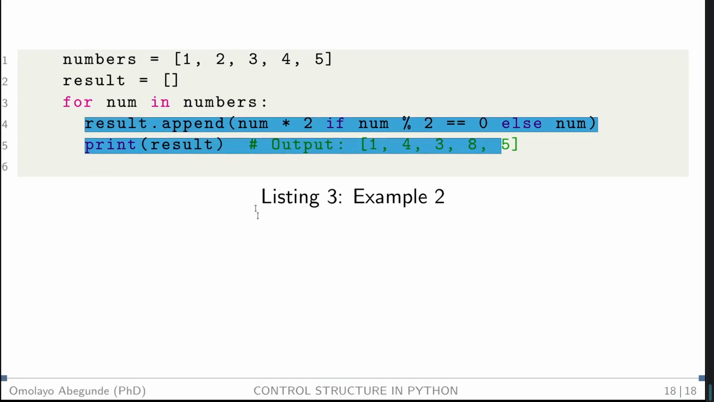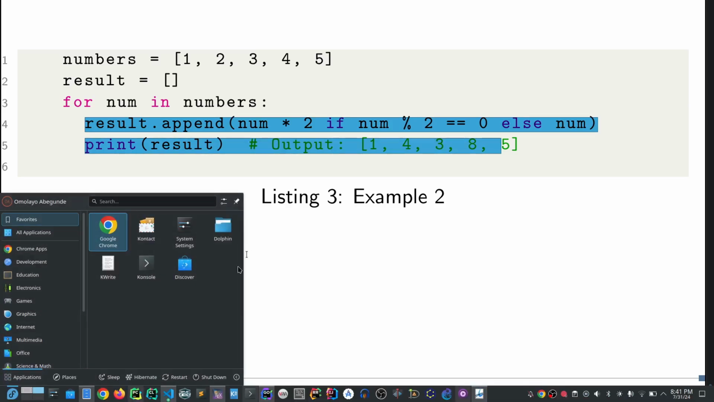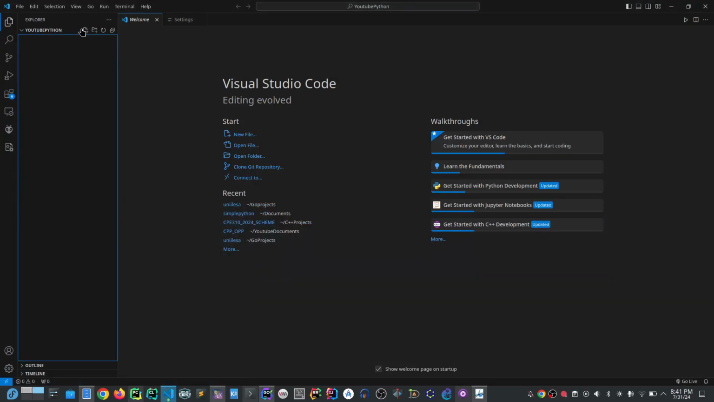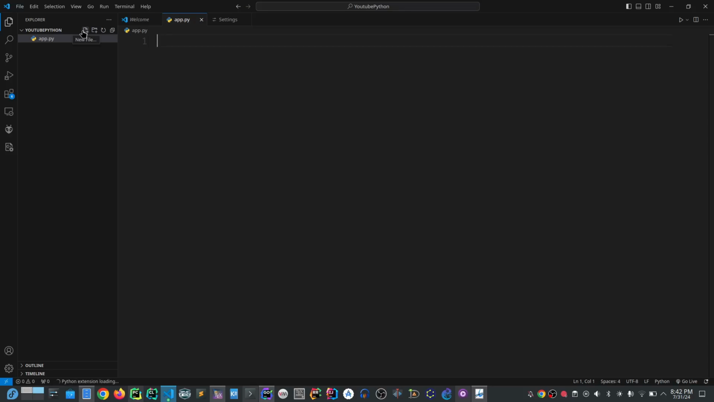Now let's jump into our code. Let's demonstrate some examples in our code. Now, I'm opening my Visual Studio Code. Let's create a file and name it app.py. For example, we talk about the if statement, the else statement, and the other statements, or the match statement.